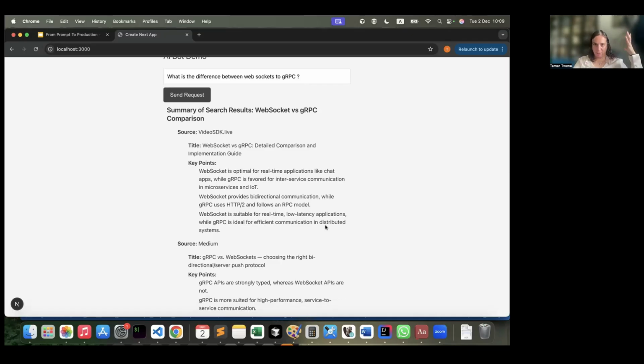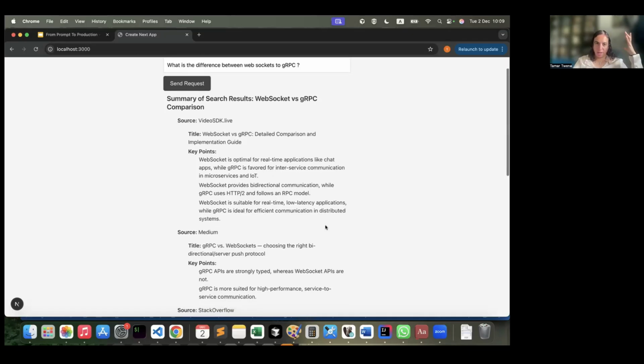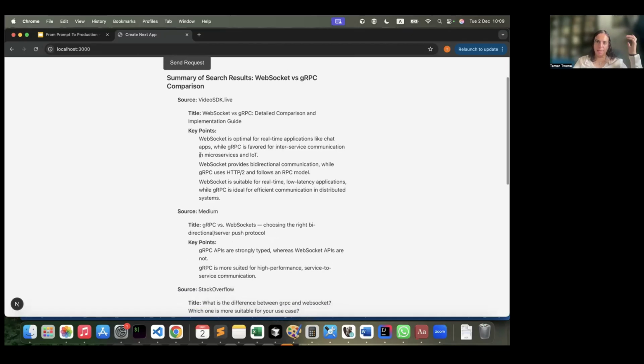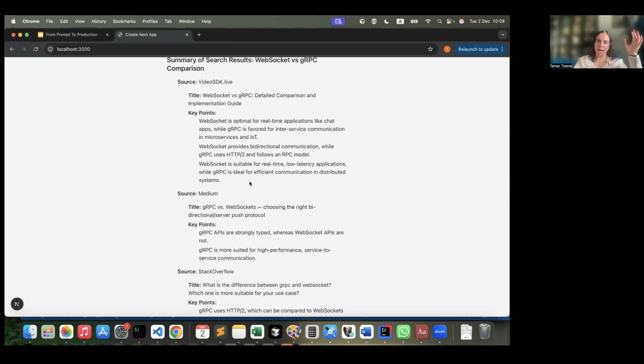So yeah, it gives us, let's see. WebSocket is optimal for real-time applications like chat apps, while gRPC is favored for inter-service communication or microservices in IoT. WebSockets provide bidirectional communication, while gRPC uses HTTP and full RPC protocol.